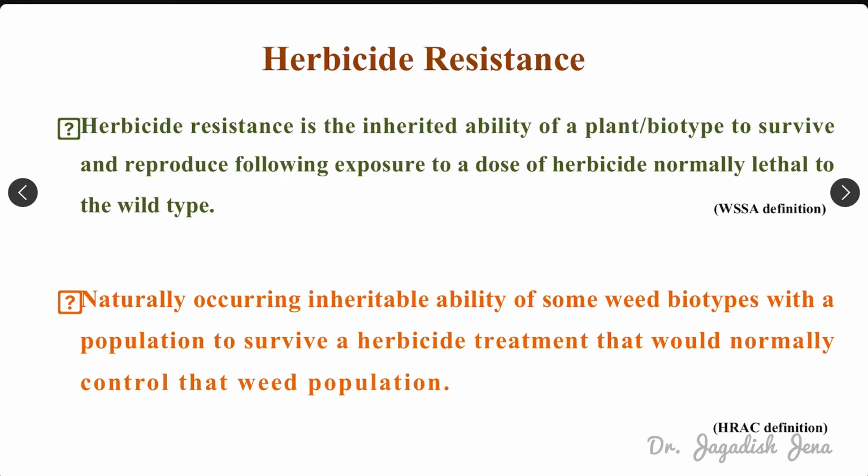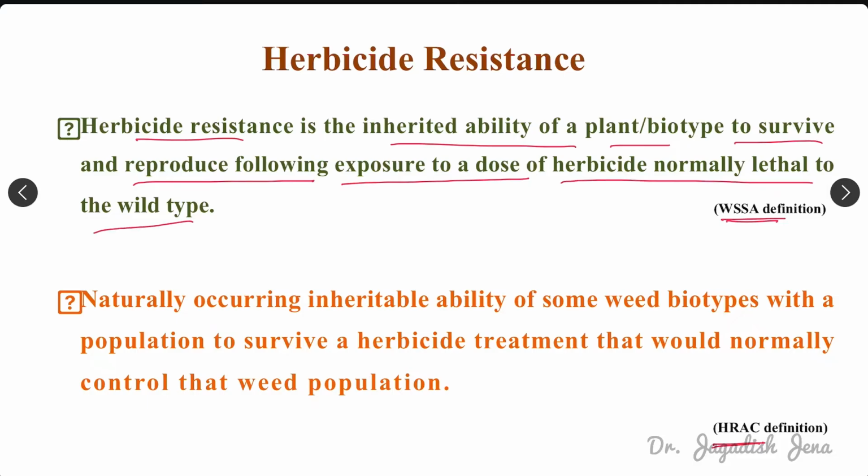According to, there are two definitions proposed by the Weed Science Society of America and the Herbicide Resistance Action Committee. First, the Weed Science Society of America proposed that herbicide resistance is the inherent ability of a plant or biotype to survive and reproduce following exposure to a dose of herbicide normally lethal to the wild type.